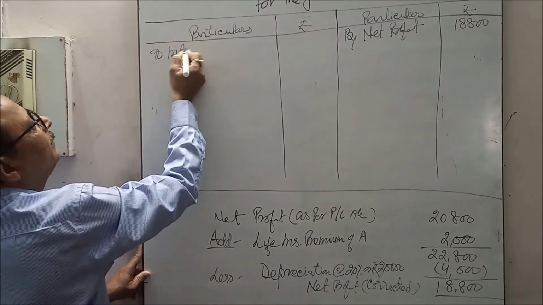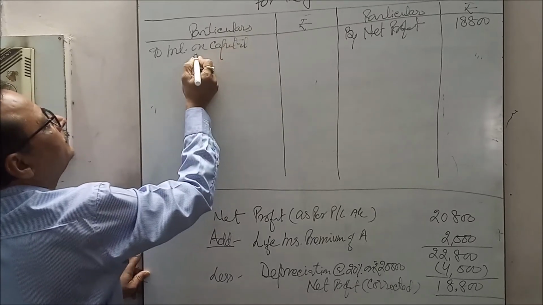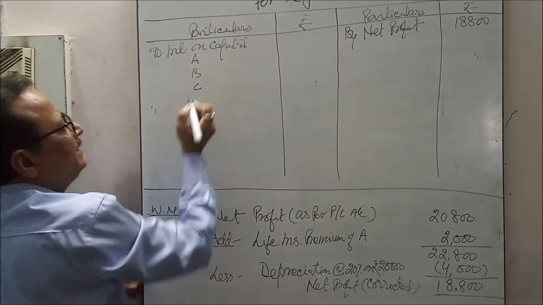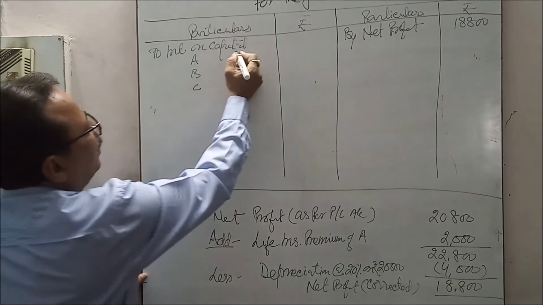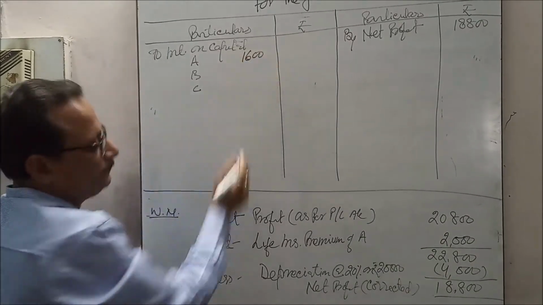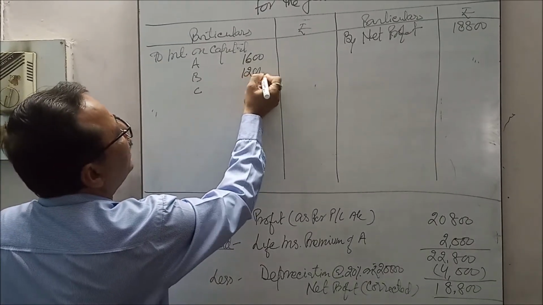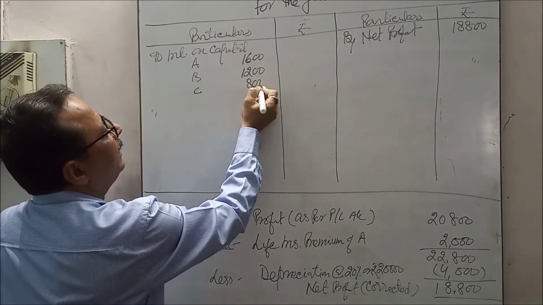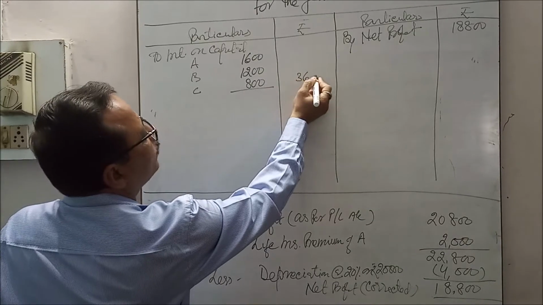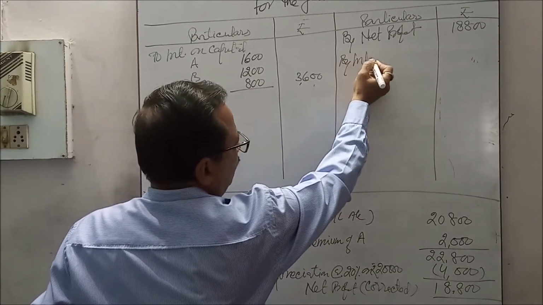To interest on capital, A, B and C. Interest on A's capital at the rate of 8% per annum on 20,000 is 1,600, on 15,000 is 1,200, and on 10,000 is 800, total 3,600.